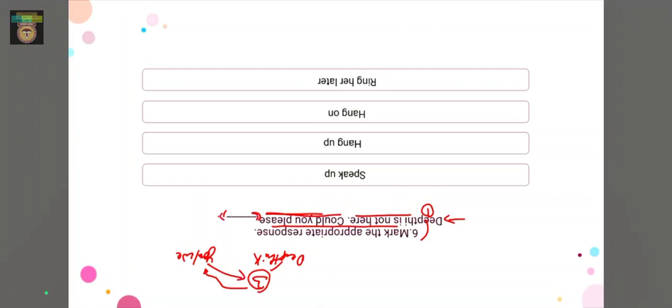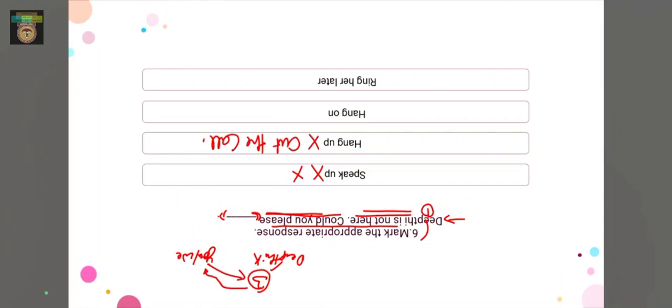So speak up would not be a right option here. Like it would mean for us to say something, right? So that would not be correct. So this first option would not be appropriate, right? And then we have hang up. So that would be kind of rude. So if they say Dipti is not here, could you please hang up? Hang up means to cut the call, right? To cut the call. So that would be rude. So of course they won't say that. So this also would be a wrong option.